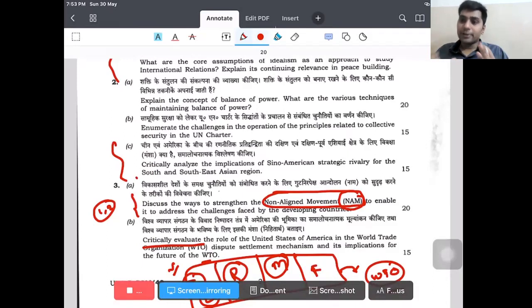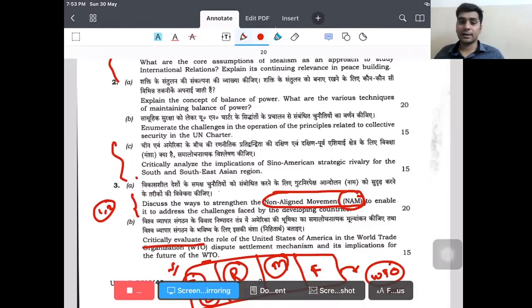So this is what I wanted to tell. The utility is very, very high. The entire paper is done if you are done with these thinkers or theories of international politics. So you have to write, or we have to write through this perspective only. Otherwise, there is a very, very less chance of getting selected into mains.